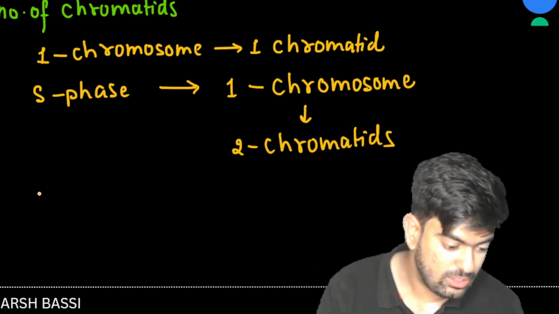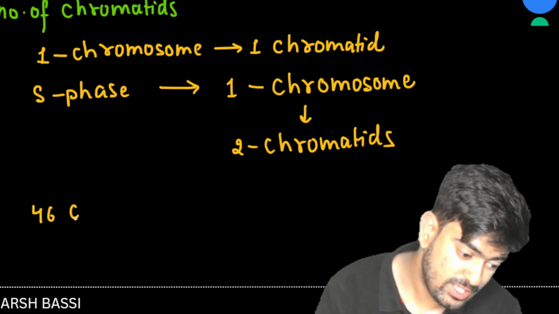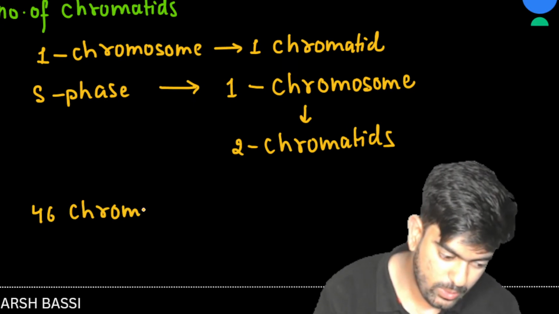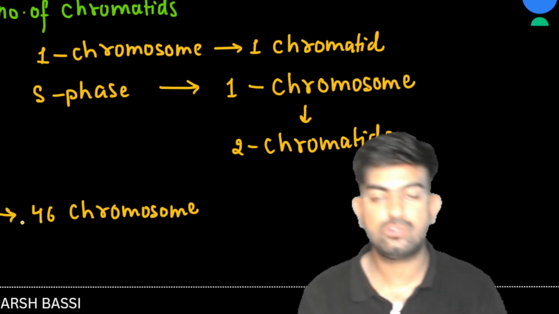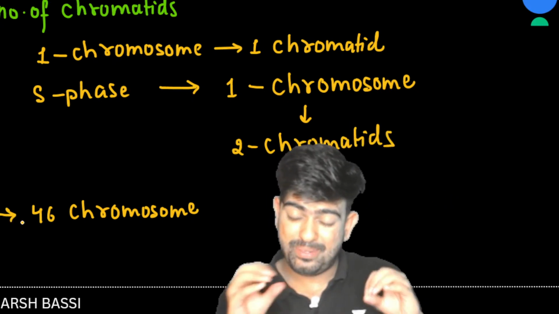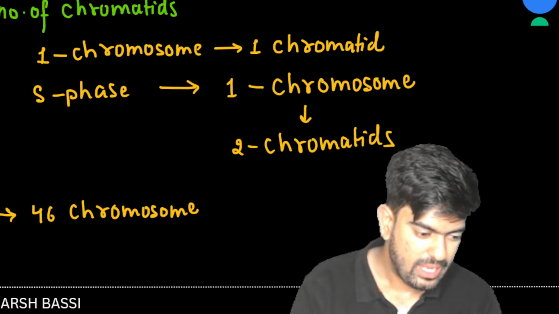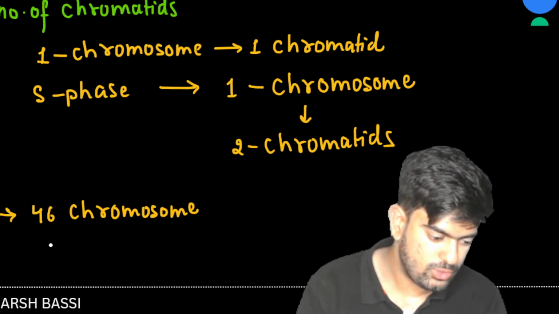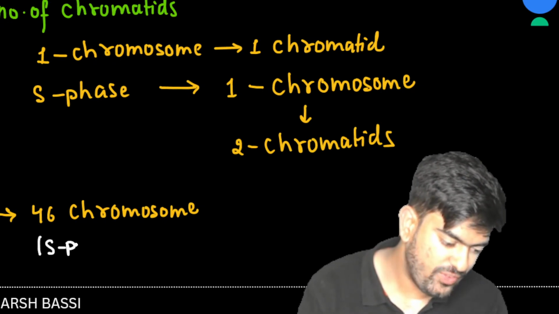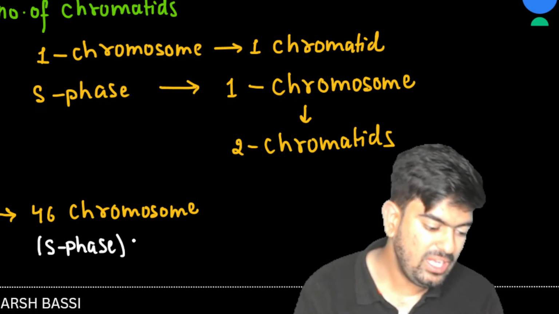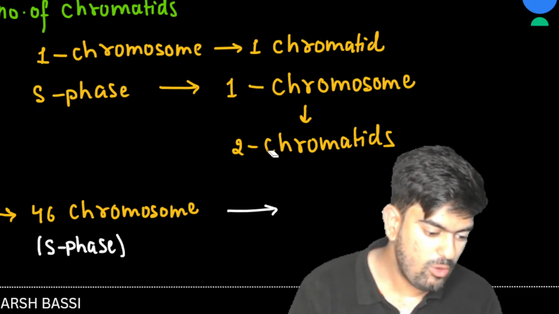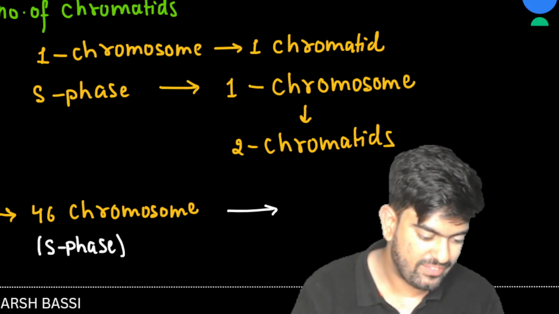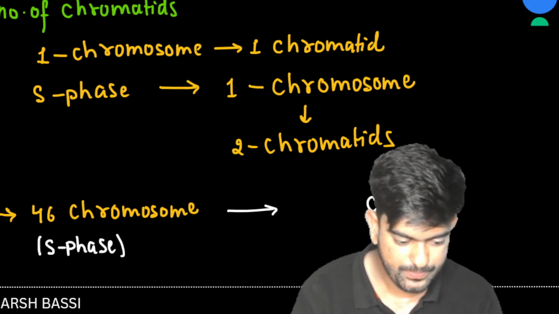Now if I ask you, suppose I have 46 chromosomes, and these 46 chromosomes are present in the S phase, I'm talking about the 46 chromosomes of S phase, then how many chromatids do we have? Anyone in the comment section?